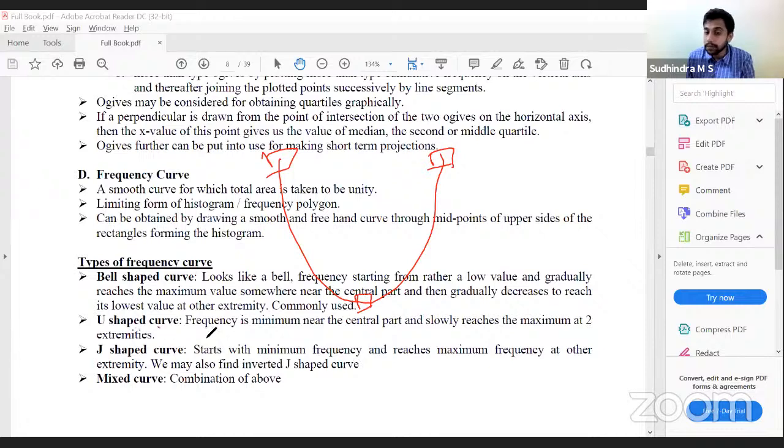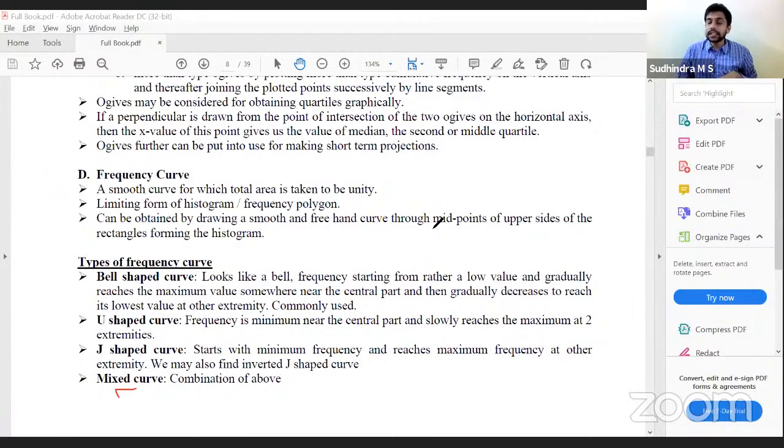That is the U-shaped curve. The J-shaped curve starts with a lower value, minimum frequency, at the starting, and at the end, it has maximum frequency. That is the J-shaped curve. A mixed curve can have any combination of the above. So 4 types of frequency curves: bell-shaped curve, U-shaped curve, J-shaped curve, and mixed curve.